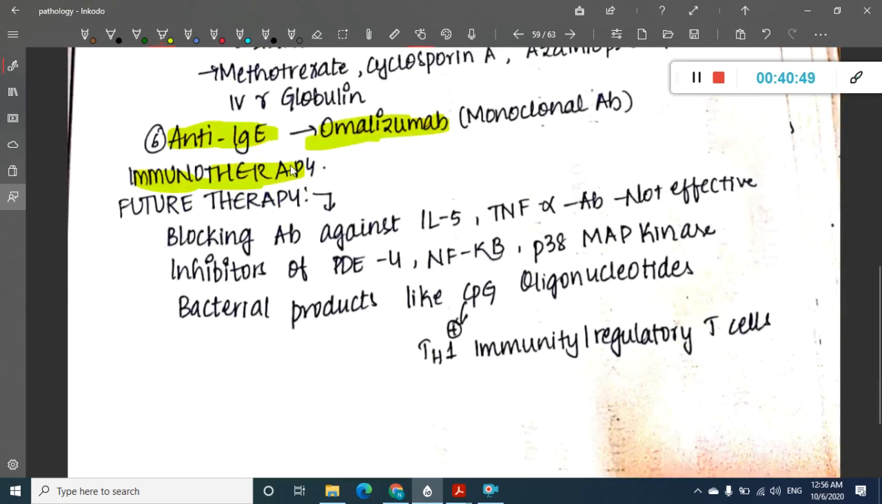These are the future therapies which are being tried, like blockers of interleukin 5. TNF alpha antibodies have been tried, but they are not effective. Similarly, inhibitors of PDE4, NF-kappa B and P38 MAP kinase are also tried.